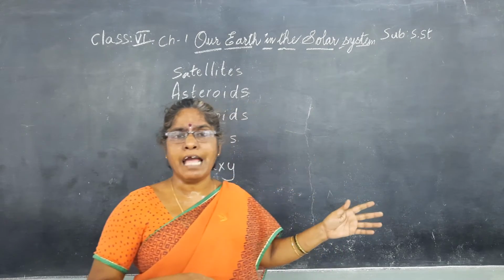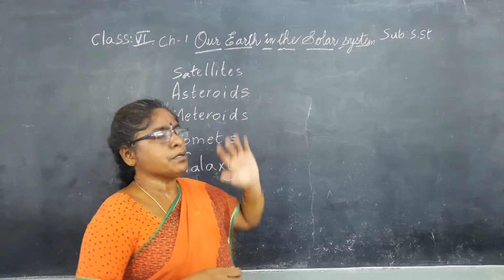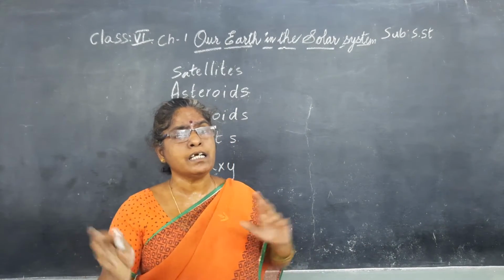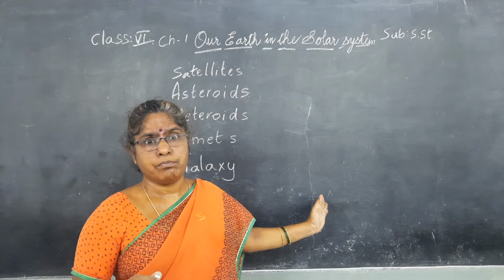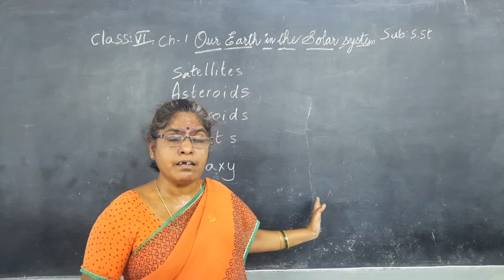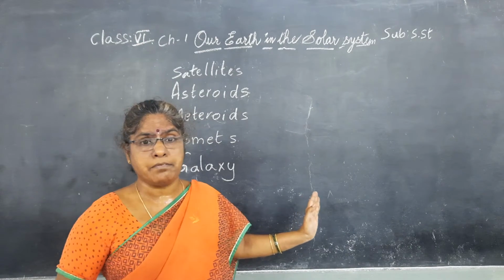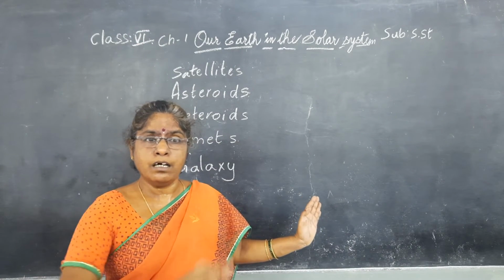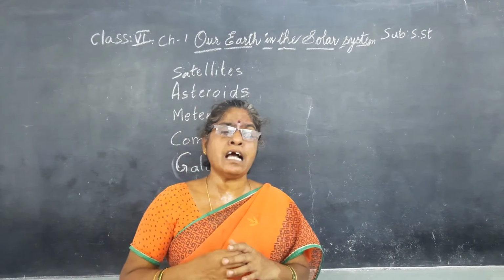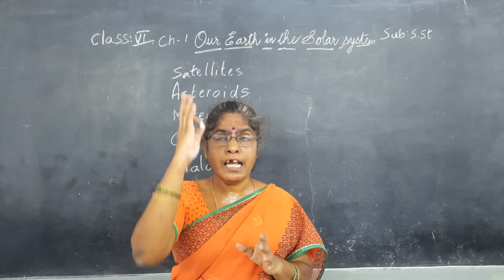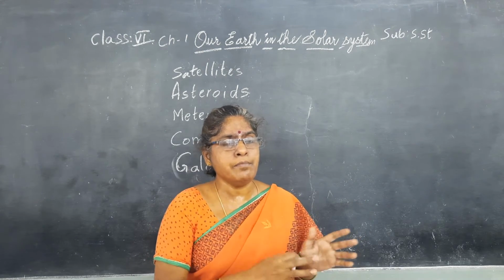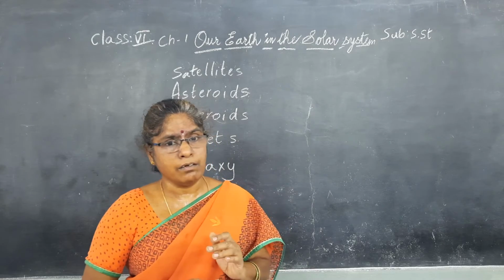That means our solar system is also in a galaxy. Just like our solar system, so many stars come under a galaxy. Our ancestors used to say that a river is flowing in the sky, because it looks like that, no? So in that way they named it Akasha Ganga. The Ganga river is flowing in the sky. That's why they named it Akasha Ganga.